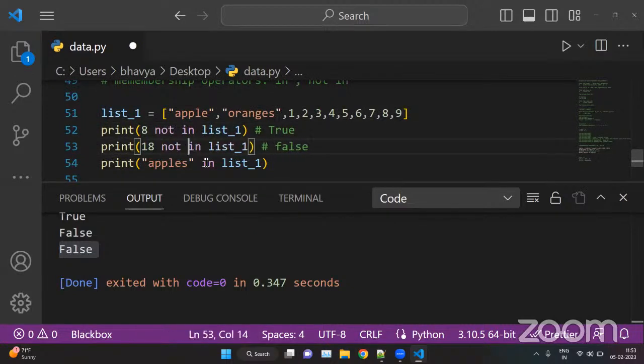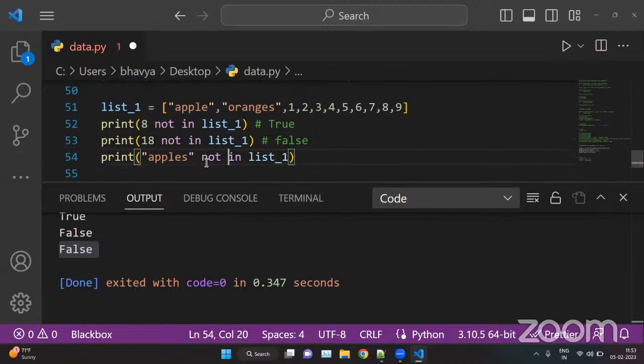Not in, not in. Okay. So it will reverse your answer. That is true, false, false, true. For example, here we are checking the condition whether 8 not in list_1. That is, we are asking the Python interpreter whether 8 is not in the list, but 8 is there, right? So this will return false.